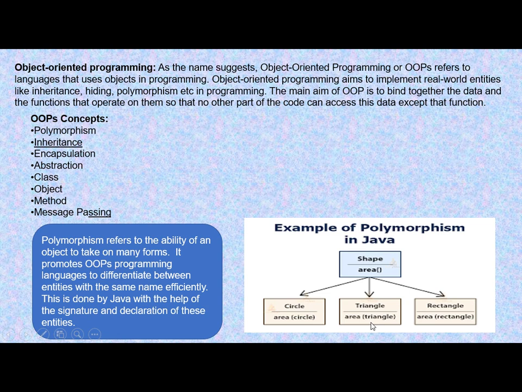This is polymorphism. This refers to the ability of an object to take on many forms. It helps OOPS programming languages to differentiate between entities with the same name efficiently. Now how is this differentiation done? This is done with the help of the signature and declaration of these entities. Means how they are declared, by the help of that only they will be differentiated.